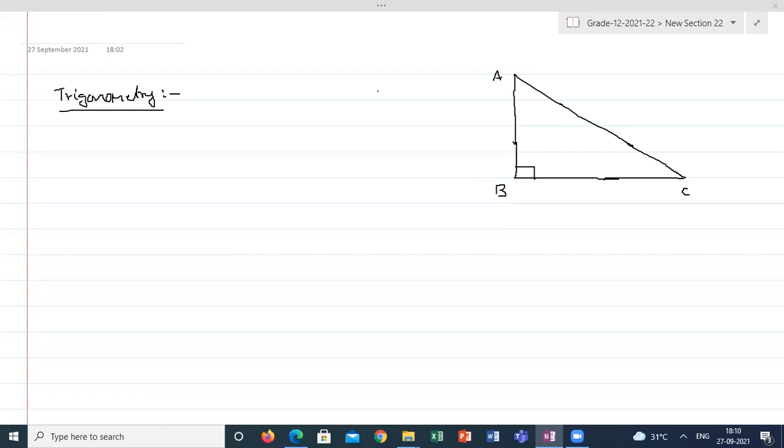Sir, AC is hypotenuse, sir. AC is hypotenuse. How can we identify AC is hypotenuse? Sir, there are 2 ways, sir. The longer side is hypotenuse, sir, and the side opposite to the right angle is hypotenuse, sir.